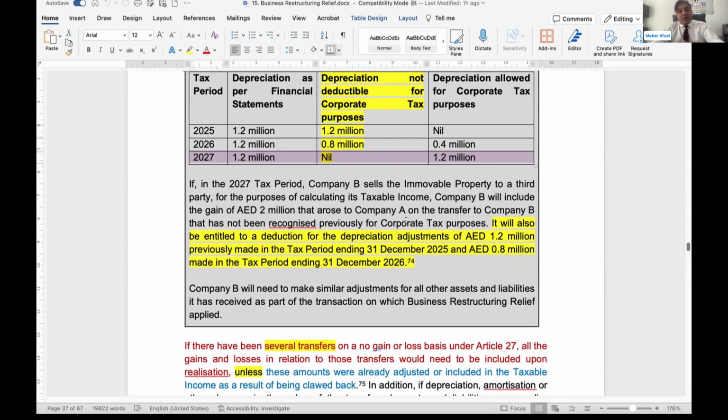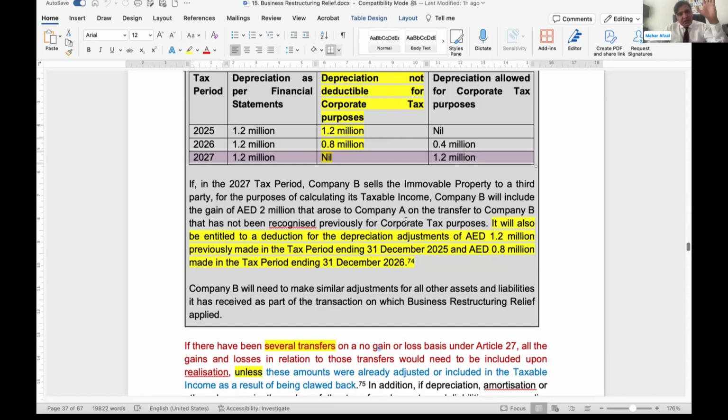So this is how, if you look into this very carefully, the burden of paying tax has been transferred under the business restructuring relief from the transferor to the transferee. The transferor was supposed to pay the tax at the time of transfer in a single go, but the transferee is paying the tax up to the disallowance of the depreciation.